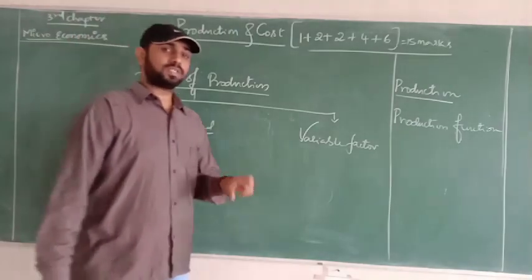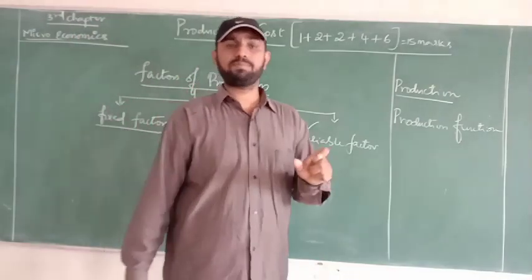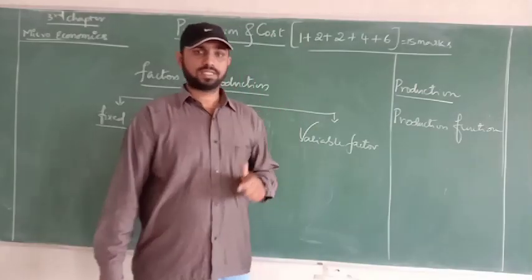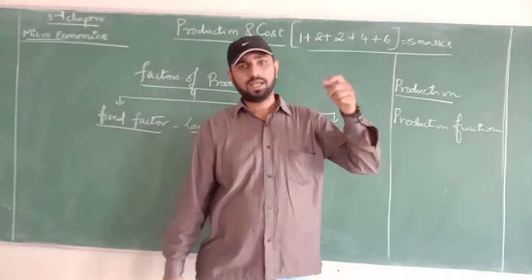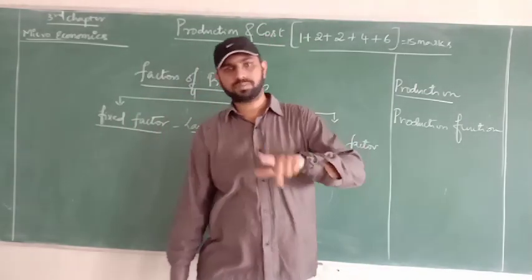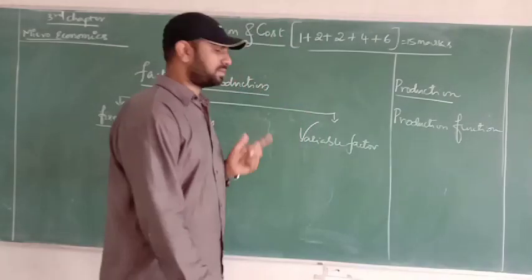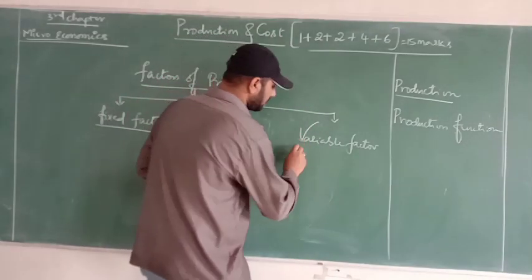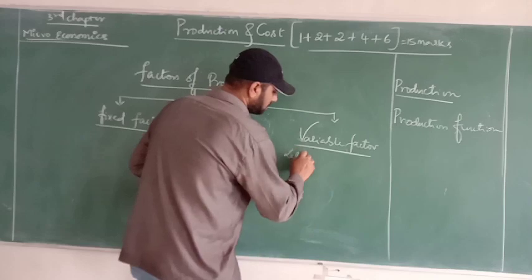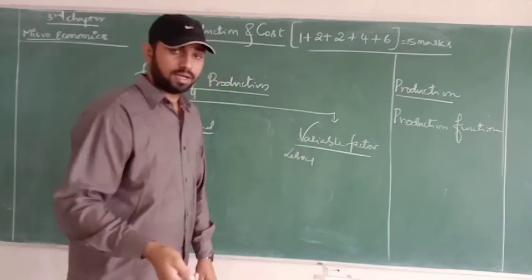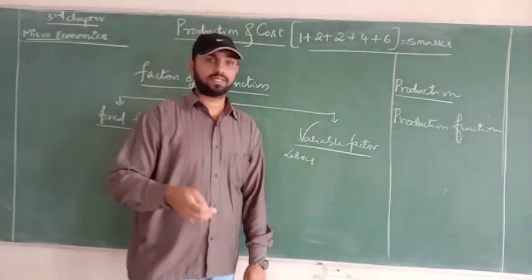The factor which can vary, which can be altered, sometimes increased and sometimes decreased in the production process, is called a variable factor. Labor is a variable factor. Sometimes you may increase the labor, sometimes you may decrease it.